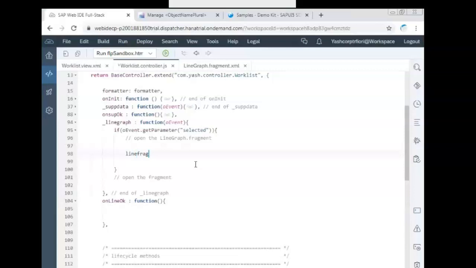Line frag is the variable. From here only you should start the code.